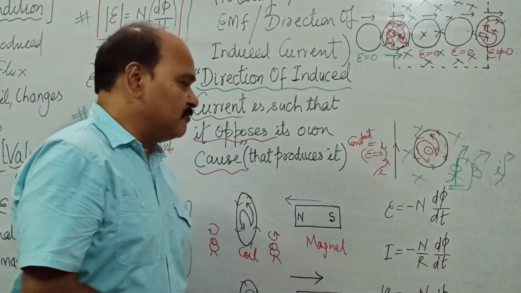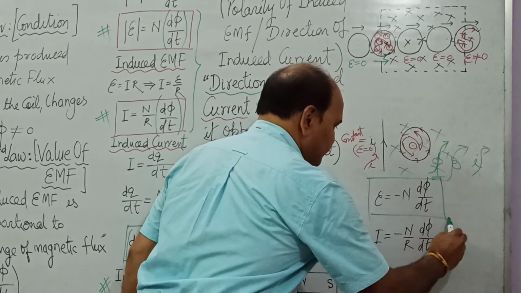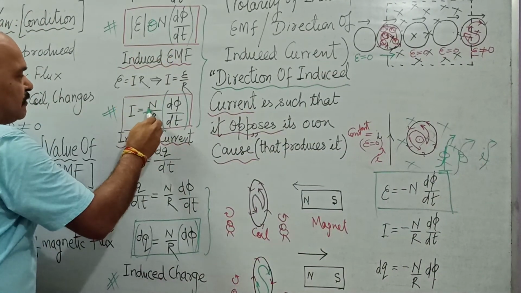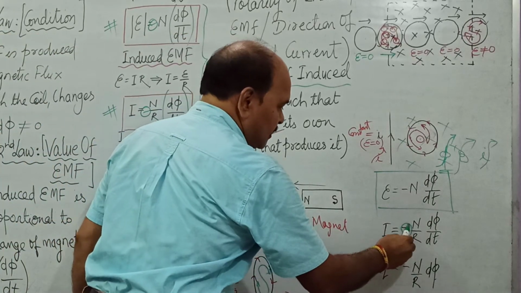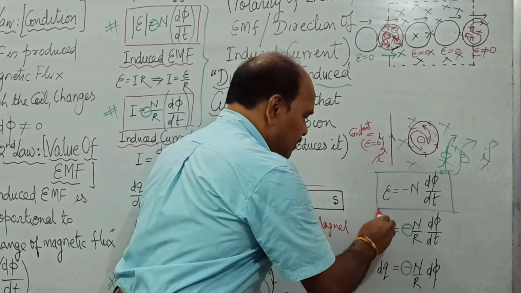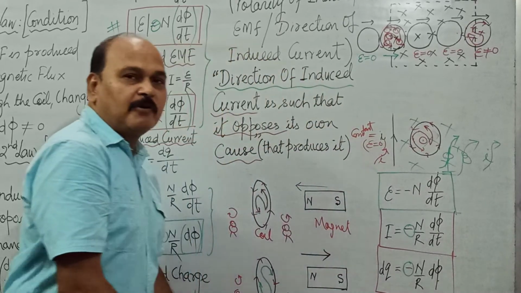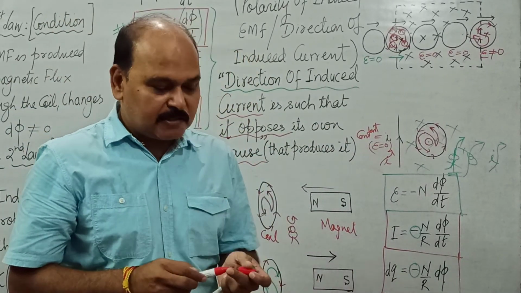The expression of induced EMF is written with a negative sign. We get a negative sign in the expression of induced EMF, in the expression of current, and in the expression of charge. In all the three expressions we get a negative sign, and these negative signs in the expressions for induced EMF, induced current and induced charge are exclusively because of Lenz's law. So this is all I wanted to discuss today.